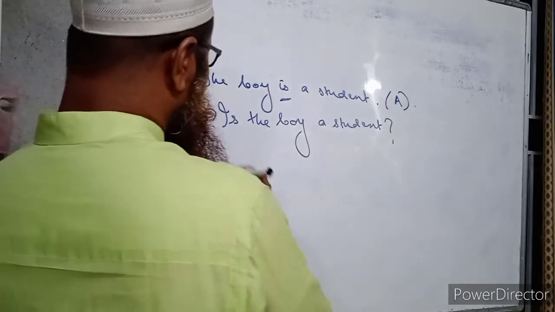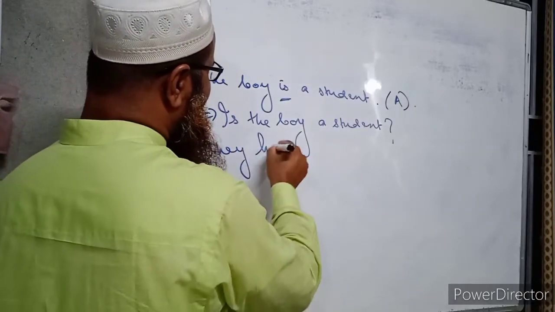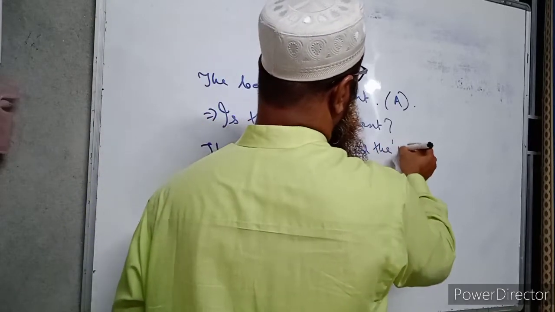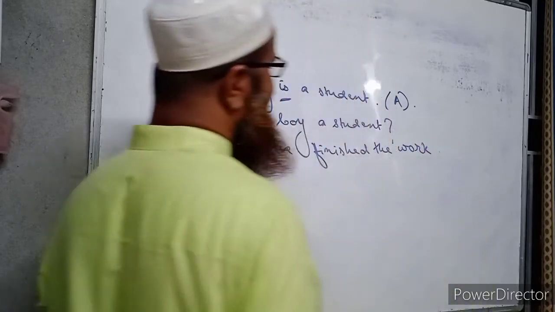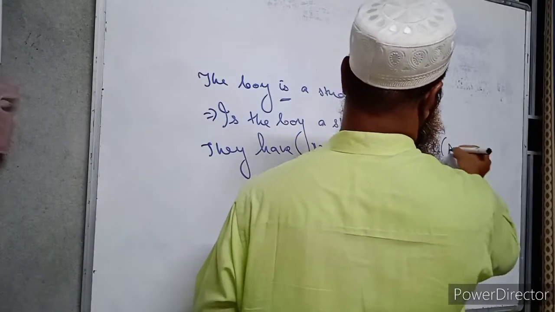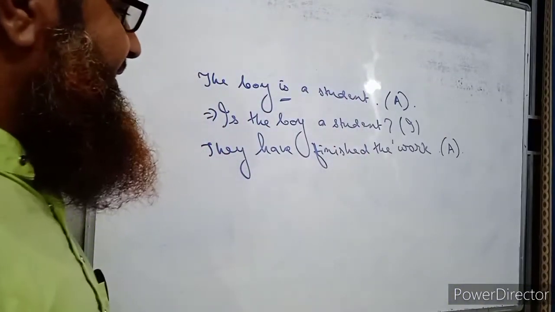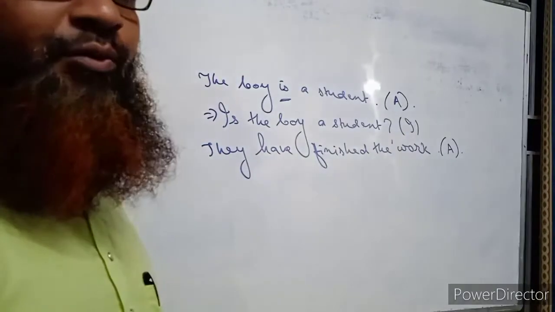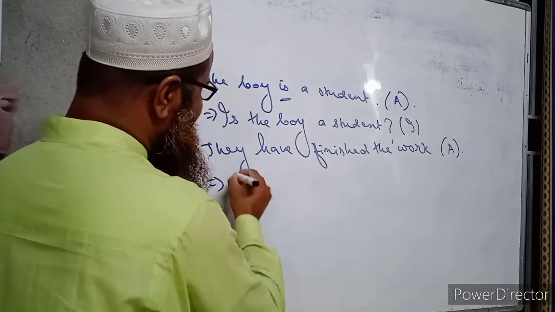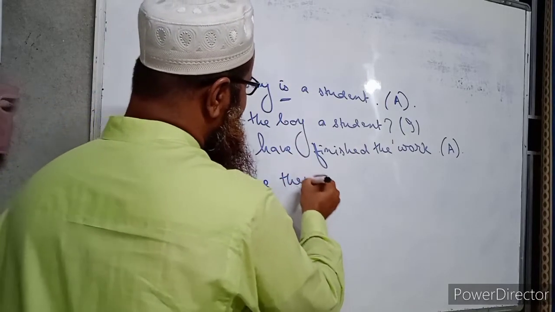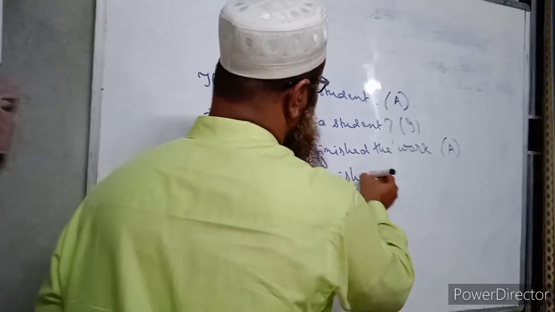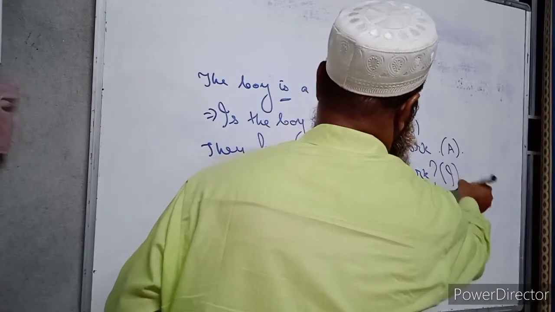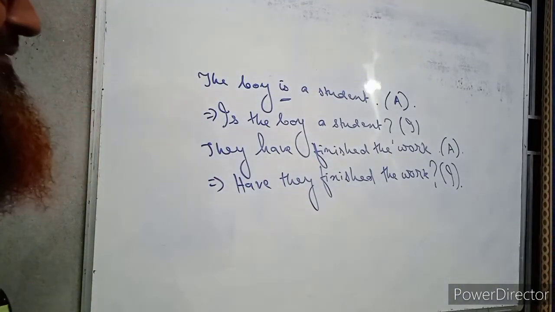Again, they have finished the work. This is another sentence which we can transform from assertive to interrogative, and here the auxiliary verb have is present. So we will put have in front of the subject they. It will be: Have they finished the work? This is an interrogative sentence.